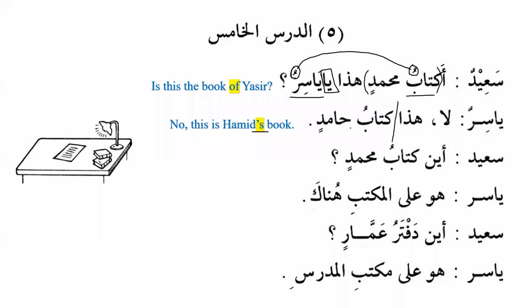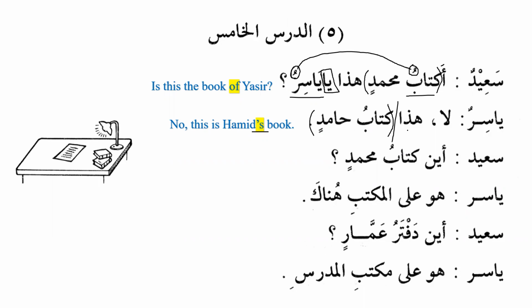We cannot make it half and half. It's not possible that we put hadha kitabu and then we put Hamidin and we put a line over here. That will be wrong. Okay. So this construction, al-idafa construction, it can be either subject or it can be predicate. We cannot make it half and half. Either it can be subject or it can be predicate.